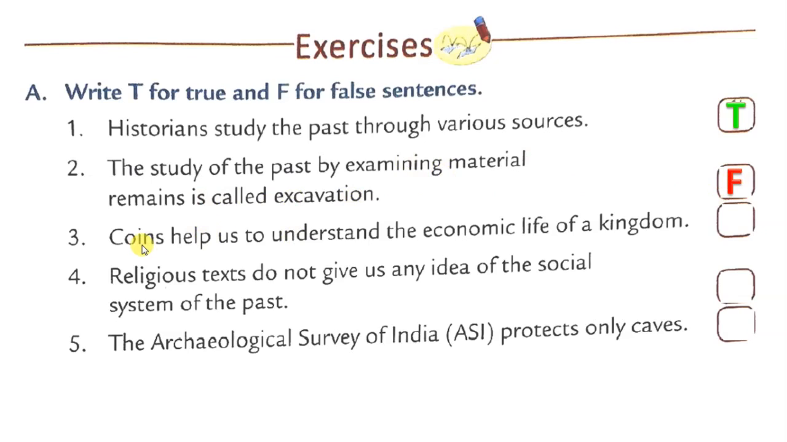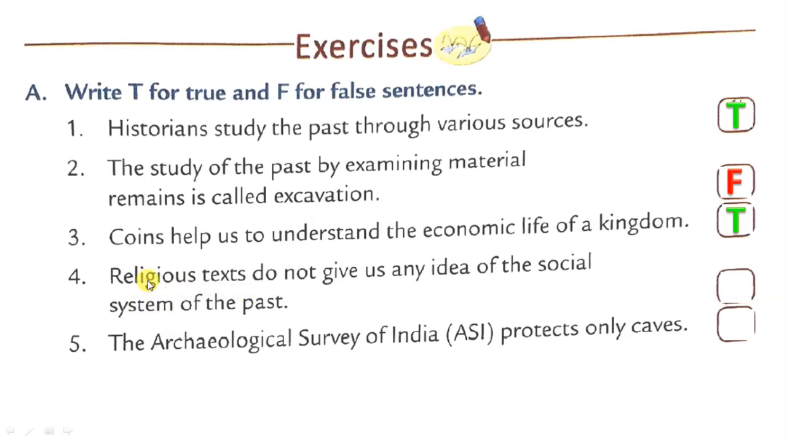Coins help us to understand the economic life of a king. Yes, we can understand if a coin at that particular time was made from gold, it means that king or queen or that particular area was rich. If that coin is made of silver and bronze, then we can decide according to the coins.